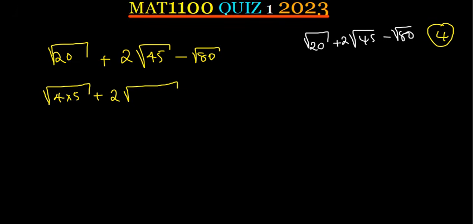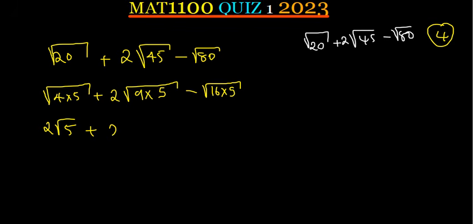Okay, how many times? 9 into 45, 5 times, good. And then any perfect square number that can go into 80? 16. How many times? Very good. So the square root of 4 is a 2, so that is 2 square root of 5.